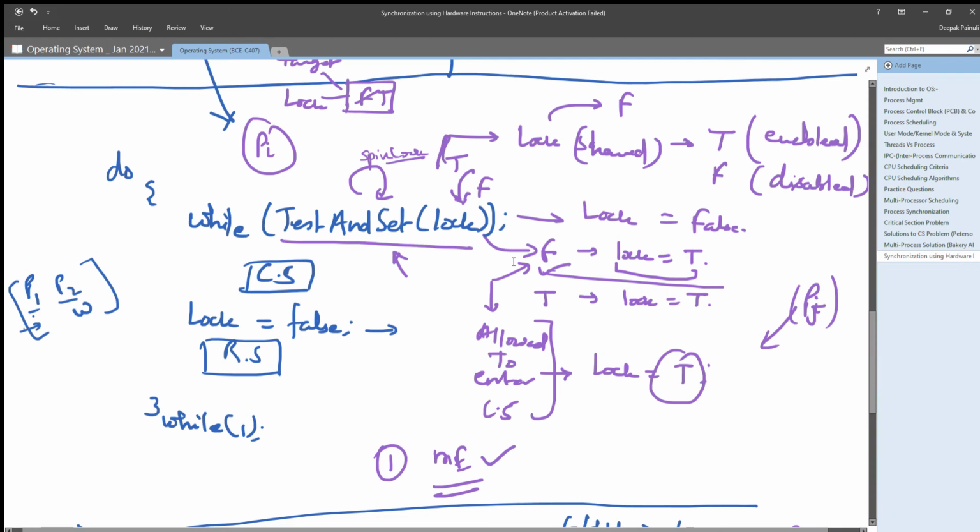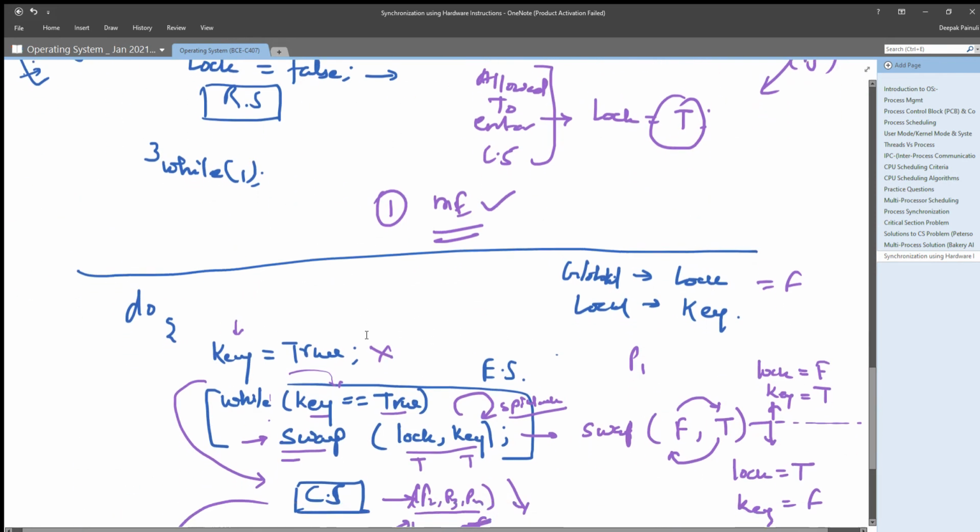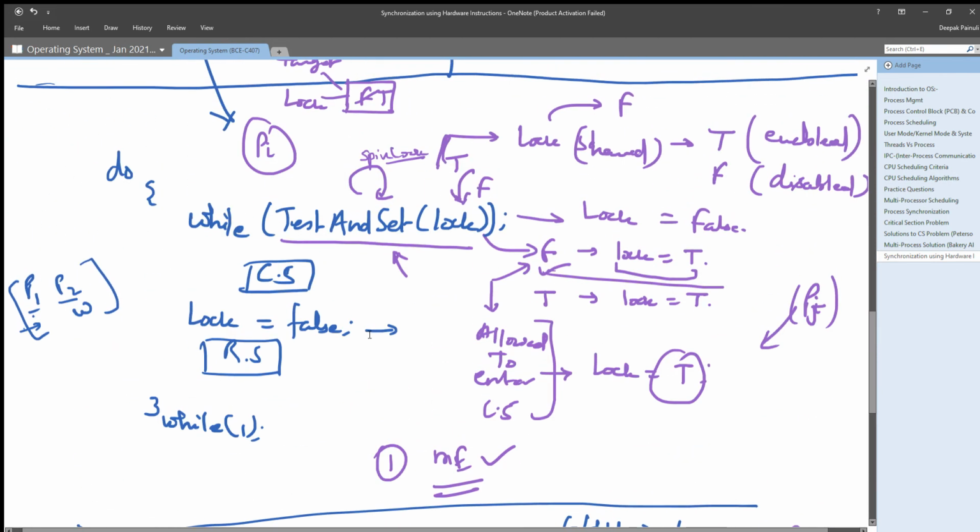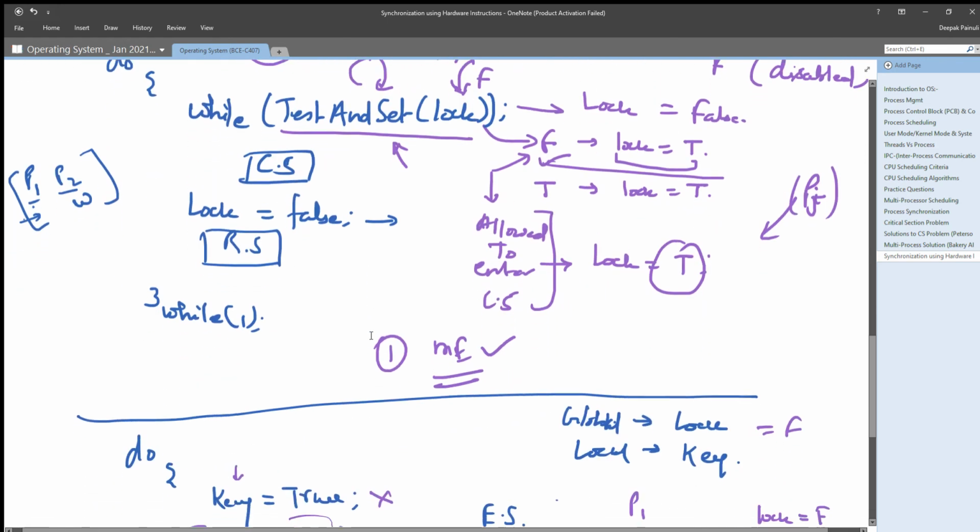Now understand, this solution is not a correct solution for the critical section problem, because it is providing mutual exclusion as well as progress but not bounded waiting.